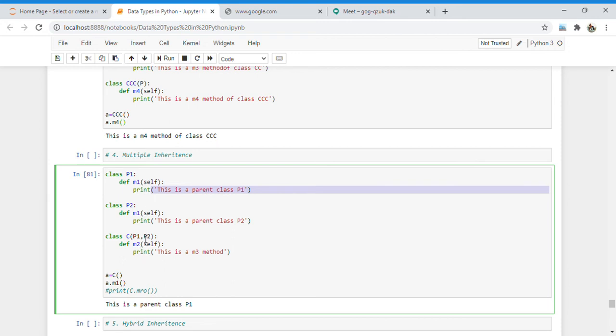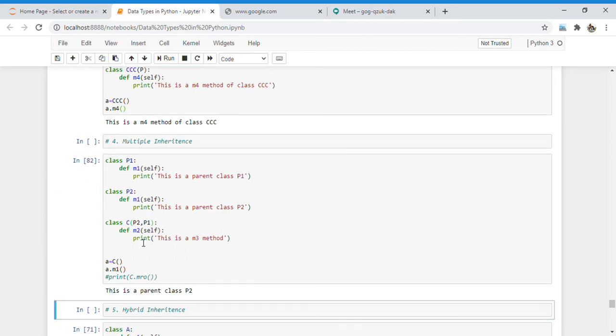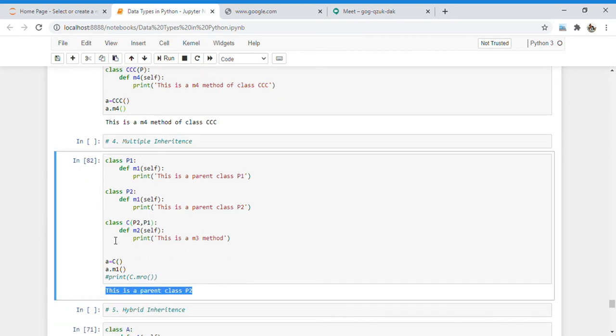And if I specify the P2 class first and then P1 class, then the M1 method of the P2 class will be implemented for us. So we just have to define the order of parent classes as per our need.